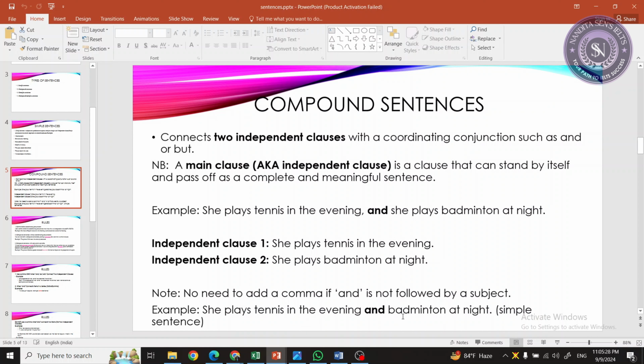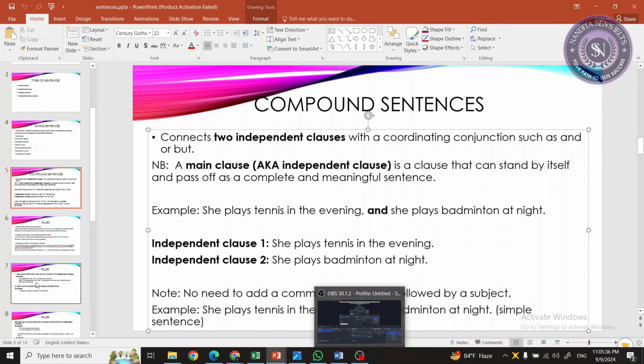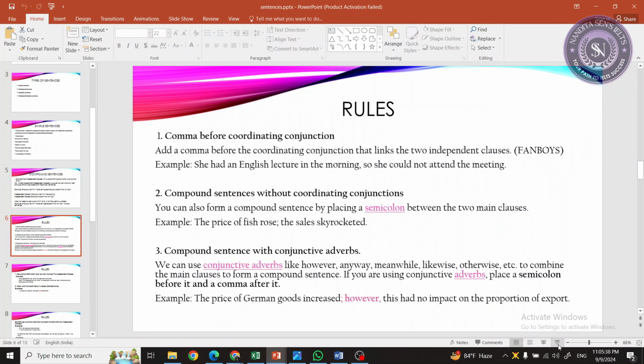So there is no second subject at night, so I didn't add a comma before and. This is a simple sentence. Okay, clear? Now, let's read the rules.